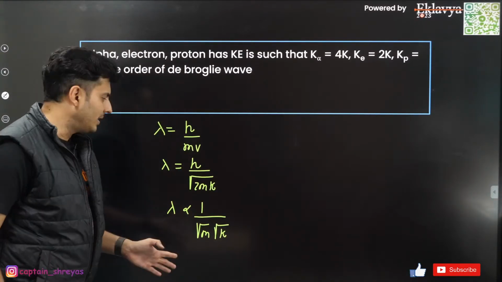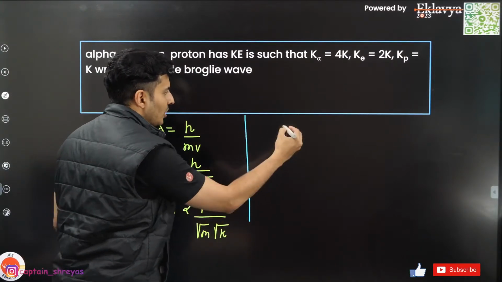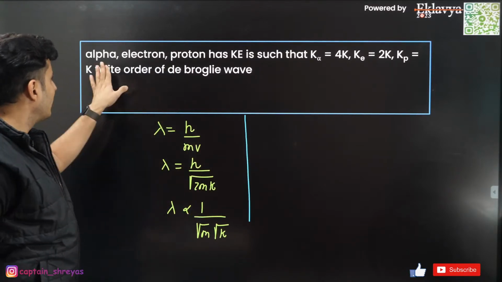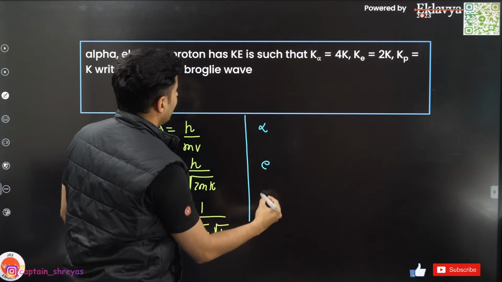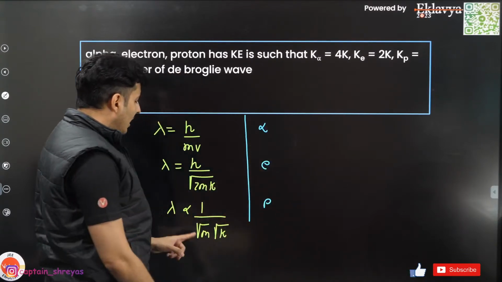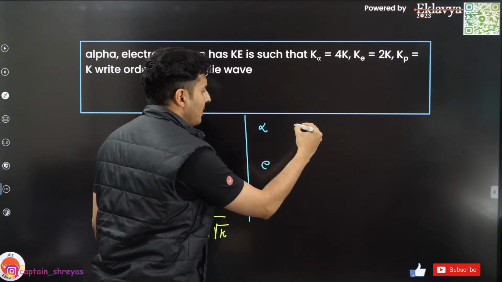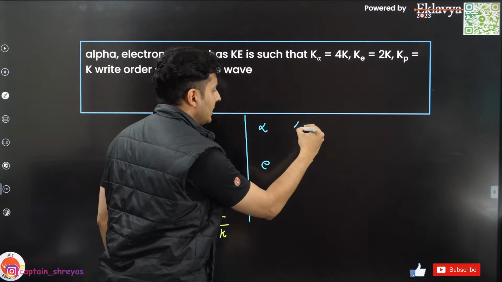H and 2 are constants. Now you just make a small table, or you can just do it by yourself by finding lambda for each one of them. One is alpha particle, one is electron, and the other one is proton. So for alpha particle, the mass, it is basically a doubly ionized helium, so I can just say it is 4m.